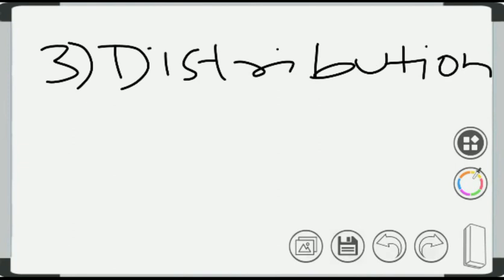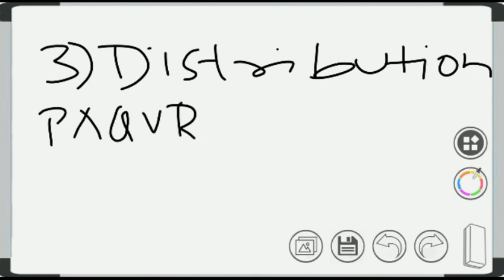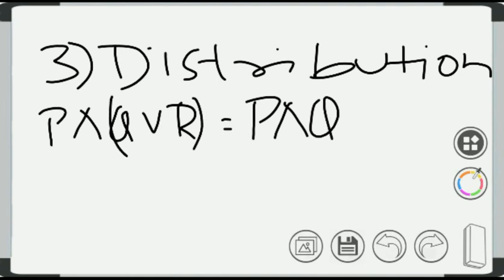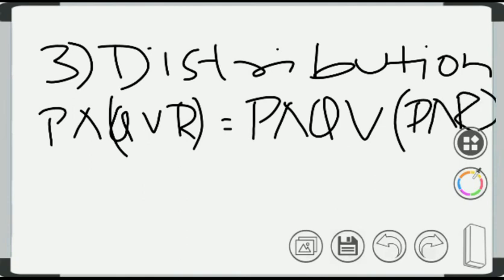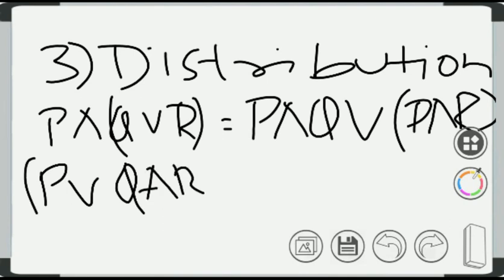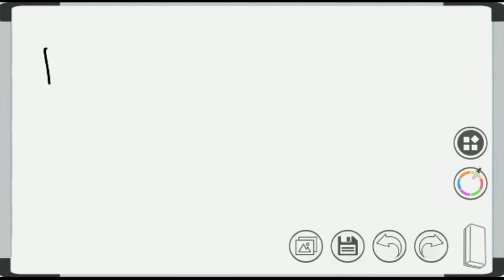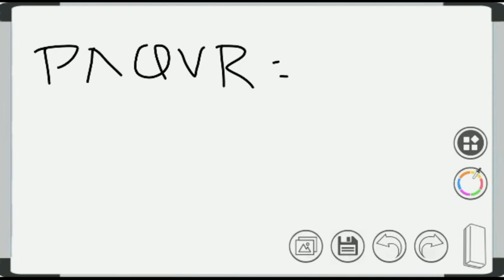The third law says that P and (Q or R) equals (P and Q) or (P and R).